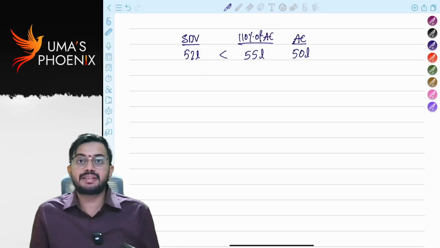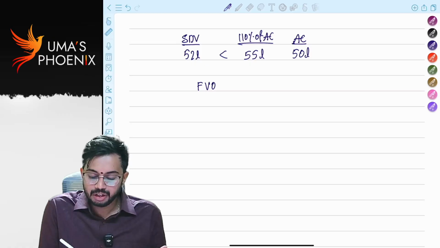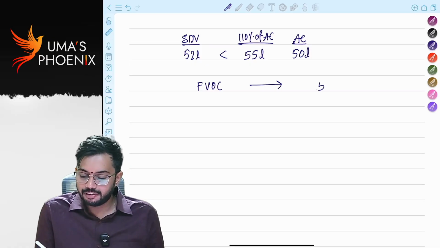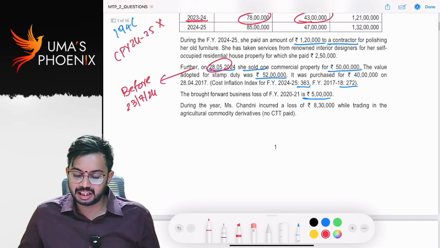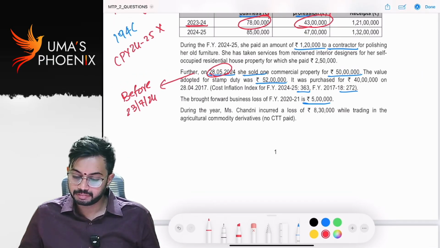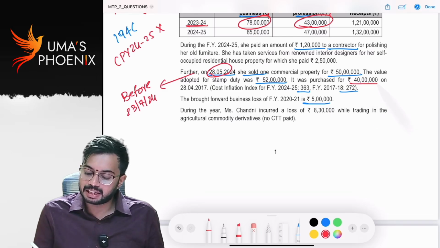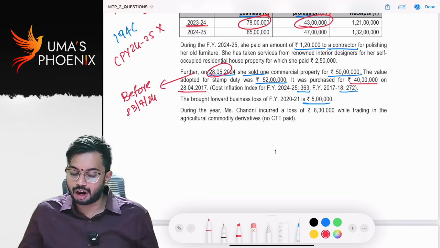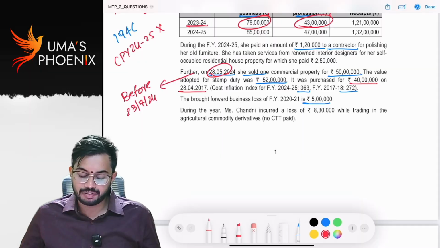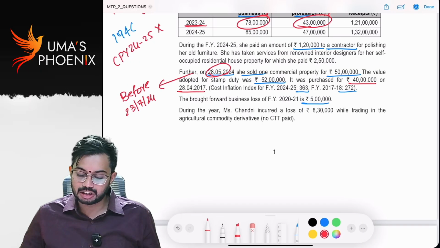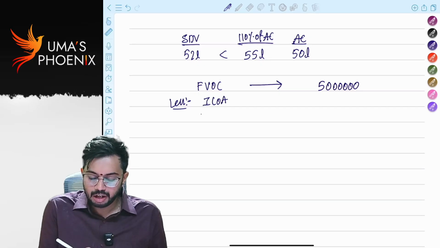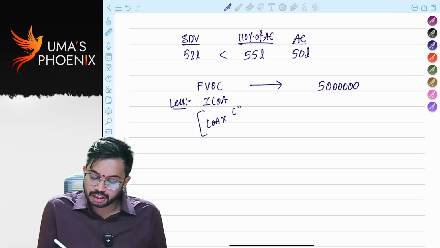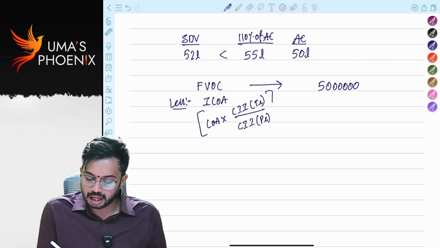Stamp duty value is less than 110% of actual consideration. So the full value of consideration is the actual consideration, which is equal to 50 lakhs. It was purchased in 2017 for 40 lakhs. So we can claim indexed cost of acquisition, right? How much is the indexed cost of acquisition? Less: indexed cost of acquisition. What is the formula? Cost of acquisition into cost inflation index in the year of transfer divided by cost inflation index in the year of purchase.